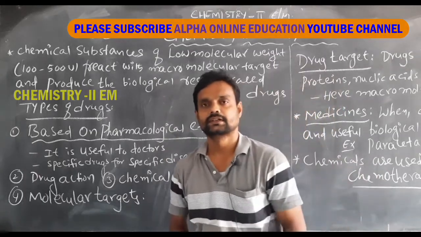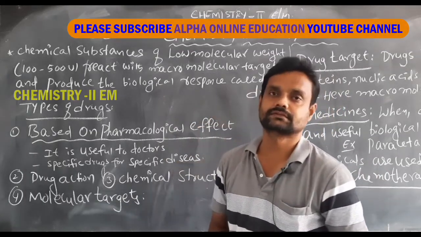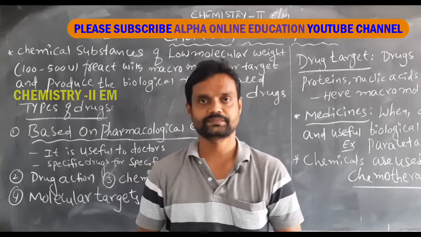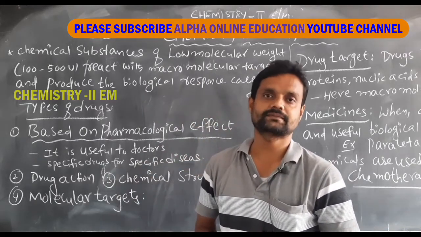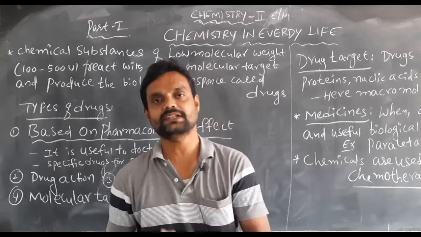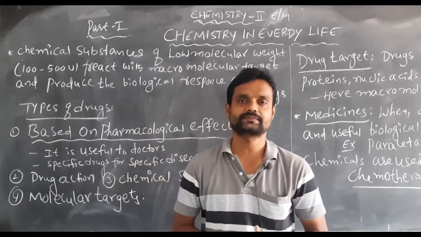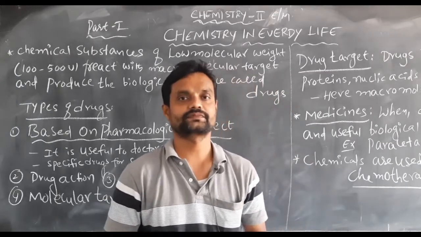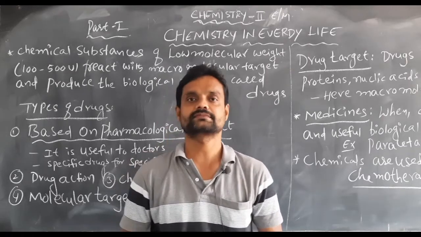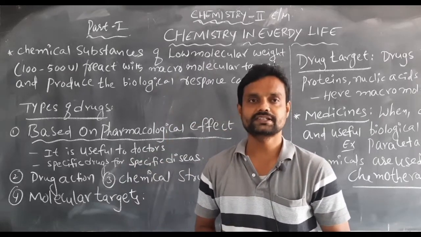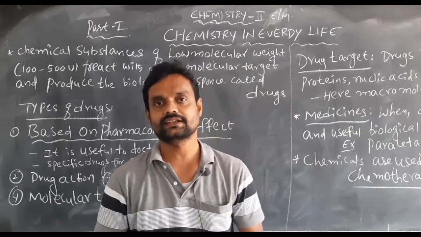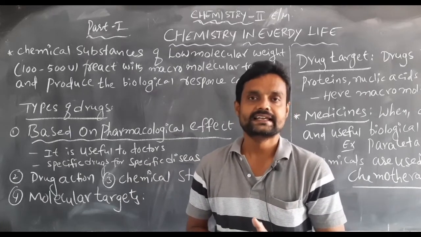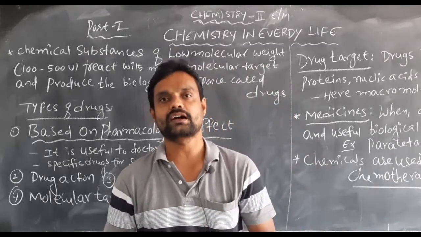Students, so today we discuss the new chapter in the second year chemistry intermediate syllabus. The chapter is related to general topics. For example, whenever we are suffering from some diseases, we use a number of types of tablets, nothing but medicines. Here, medicines can be made up of chemical substances.